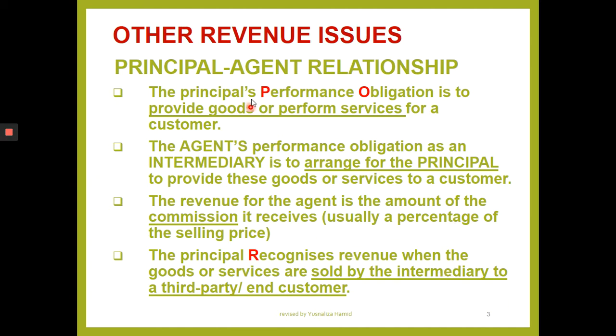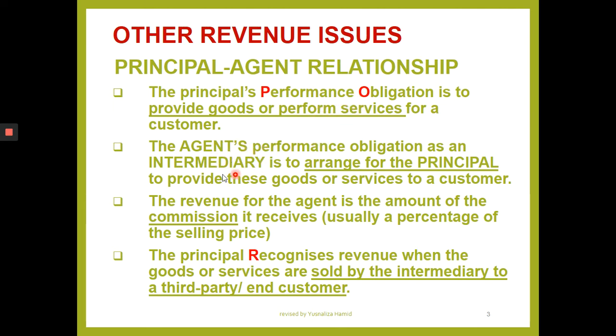For principal-agent relationship, the principal has the obligation to provide goods or perform services to a customer. Principal here is the entity that sells the good. They do not directly sell the good to the customer.